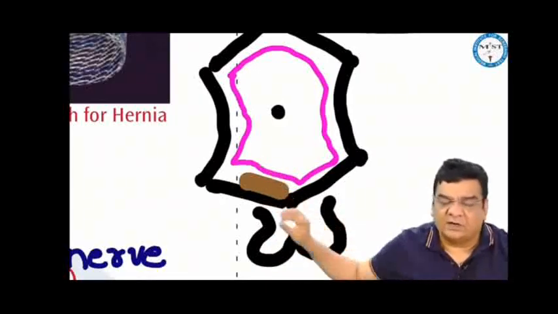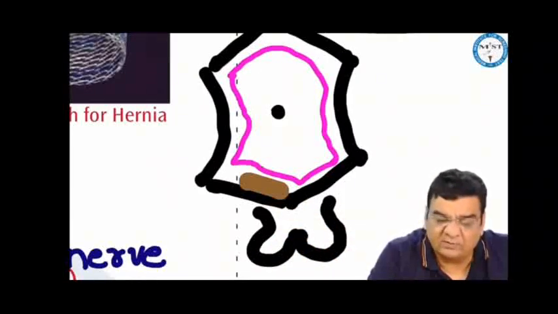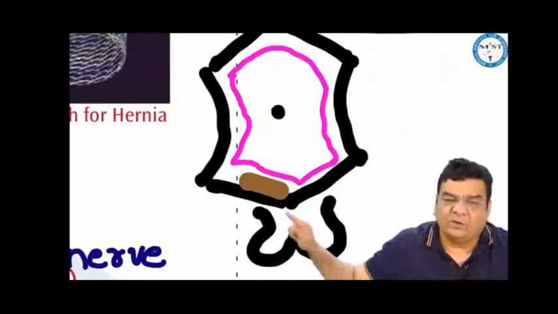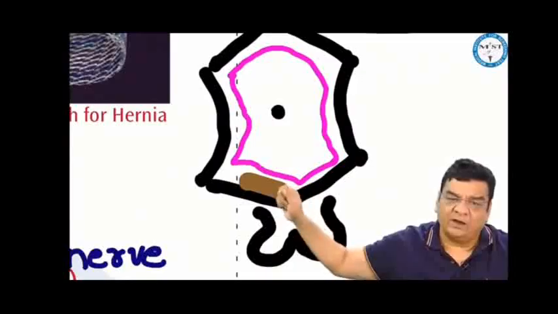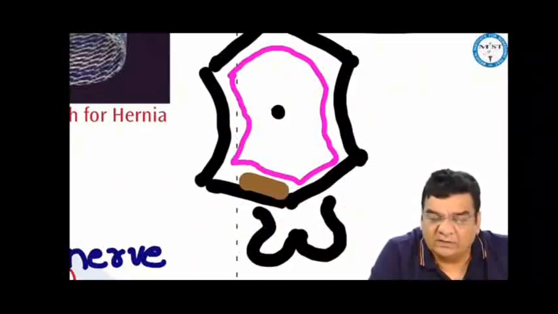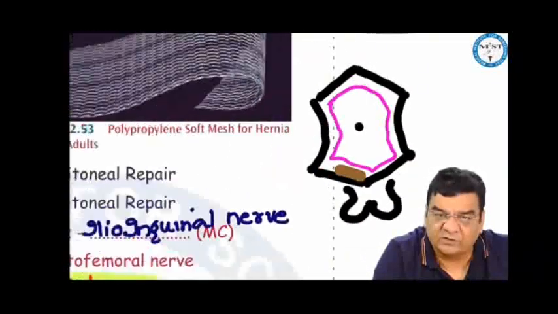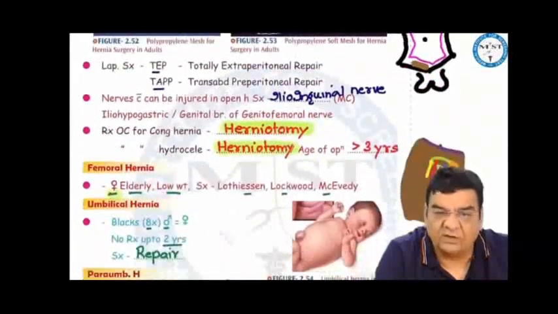Generally, these congenital hernias which are present right from birth usually disappear by 3 years of age. That means this connection spontaneously closes. But if it persists even after 3 years of age, then we simply open the inguinal canal, put this connection back into the abdomen and close the inguinal canal. This is herniotomy. So whether it is congenital hernia or congenital hydrocele, the treatment of choice is herniotomy. And this is usually done after 3 years of age.